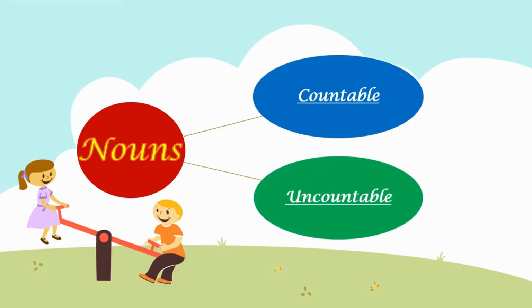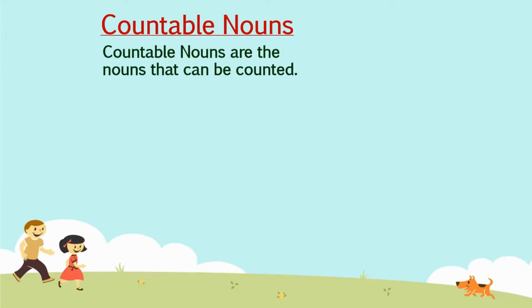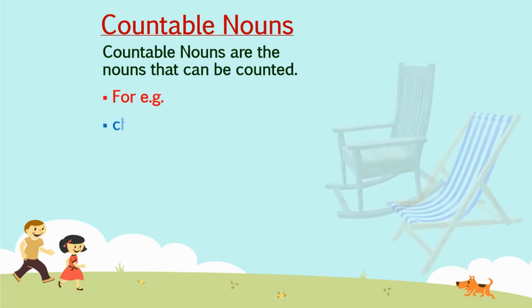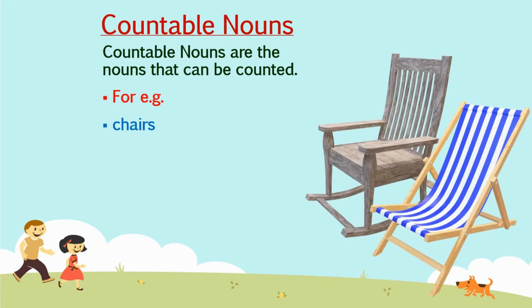First, let us see what countable nouns are. Countable nouns are nouns that can be counted. For example, chairs. Students, how many chairs are there in this picture? 2, right? That means you can count it.